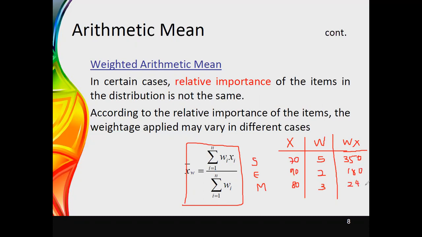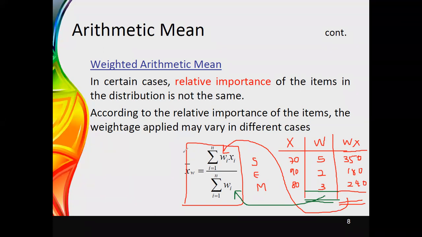Thereafter, you can get the summation. The summation here gives the value for summation of w_i x_i, and thereafter you have to get the summation of weightages. The summation of weightages, you will get it here, and you can apply this value in the denominator. Therefore, it is the value you are getting for summation of w_i. Then we can use this equation simply to calculate the weighted arithmetic mean.